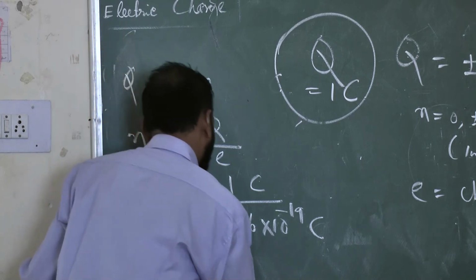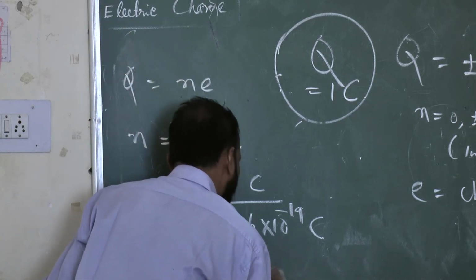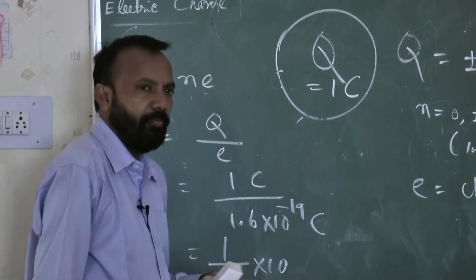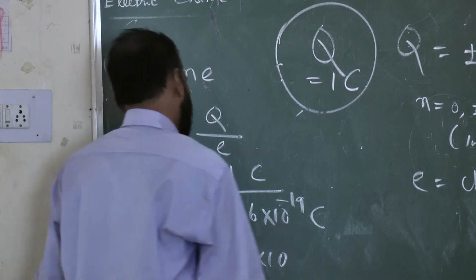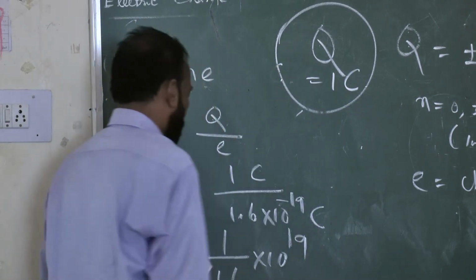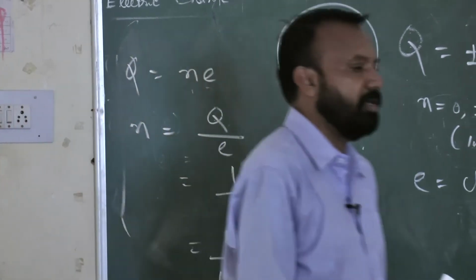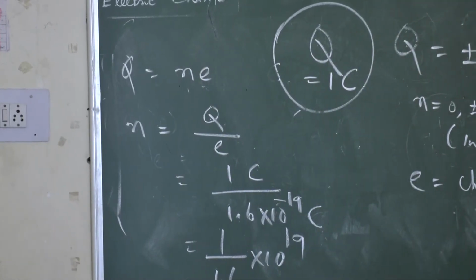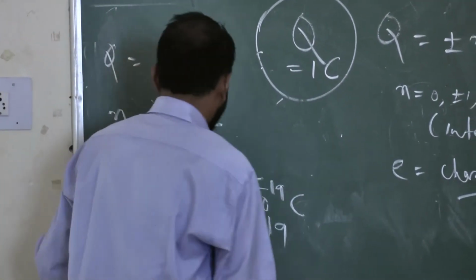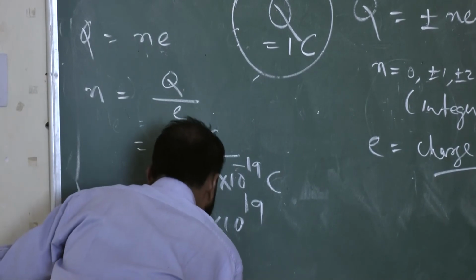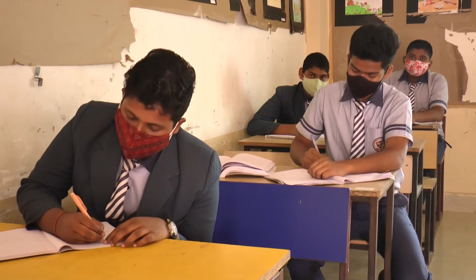Then 1 by 1.6 into 10 to the power minus 19. The 10 power minus 19 in the denominator goes to the numerator and becomes plus 19. 1 by 1.6, how much do you get? 0.625. So 0.625 into 10 to the power 19, which is equal to 6.25 into 10 to the power 18.